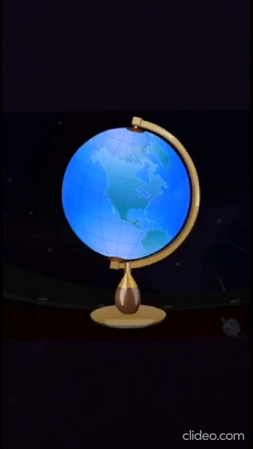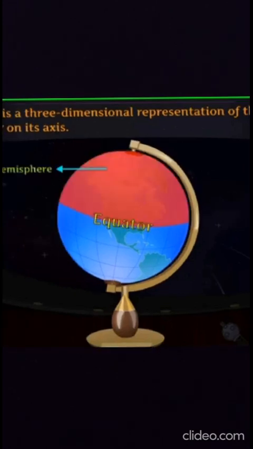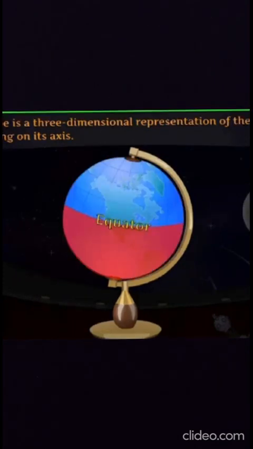On the globe, there is a horizontal line which divides the earth into two equal halves. This line is called the equator. The part of the earth towards the north of the equator is called the northern hemisphere, and the remaining half of the earth which is towards the south is called the southern hemisphere.